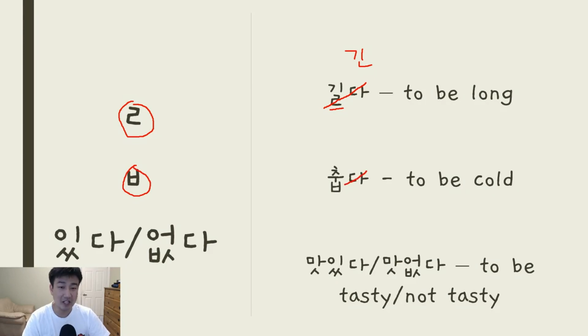And same with this one, the things with the b sound at the bottom, we also just remove the 다, remove the b, and we just write a 운, so it becomes 추운. Okay, and the last one, anything with 있다 and 없다, like 맛있다 and 맛없다, we remove the 다 and write 는 instead.